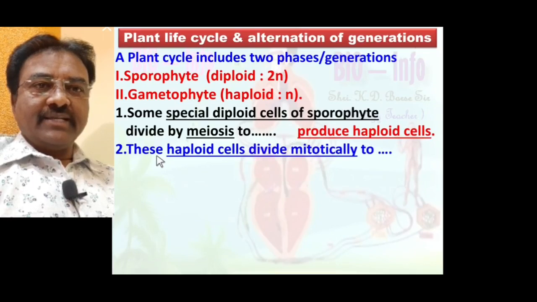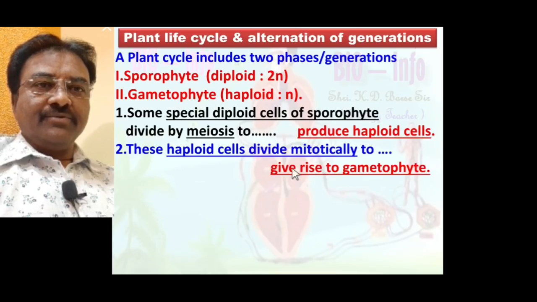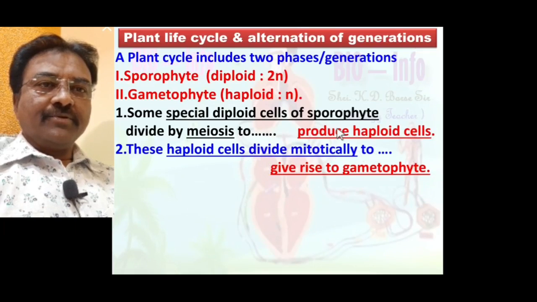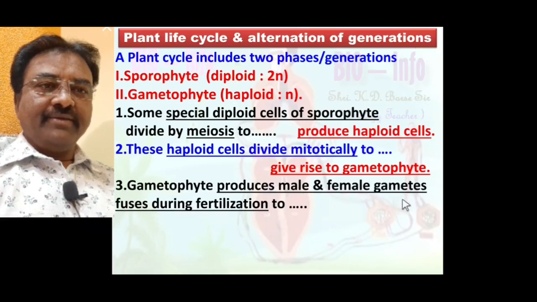Such haploid cells divide mitotically to give rise to the gametophyte. This means the gametophyte is developed from the sporophyte. Some special sporophytic cells undergo meiosis to produce haploid cells, and these divide mitotically to give rise to the gametophyte. The gametophyte produces male and female gametes.